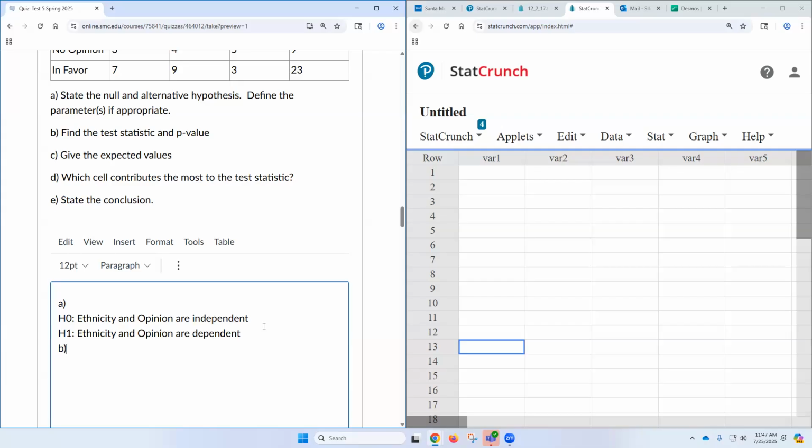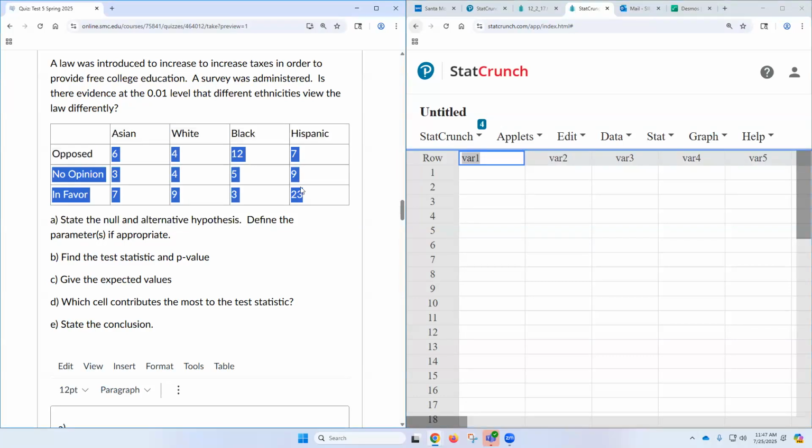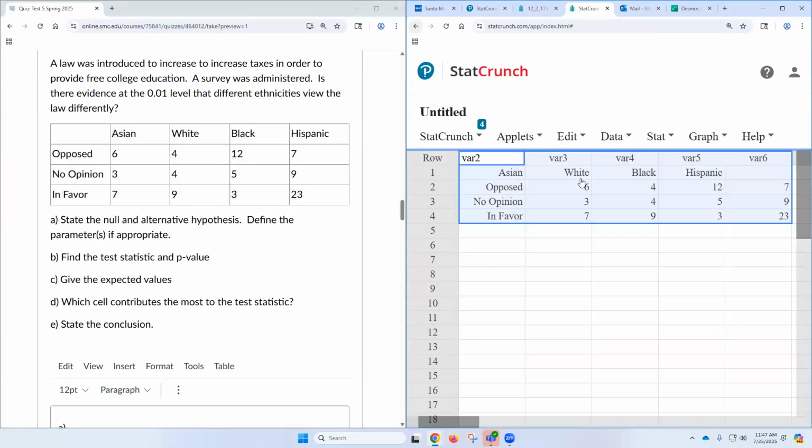B, find the test statistic and p-value. For this, we have to go and plug it all in. Can we copy all that or no? No, do it in bar 2. Just plug it in bar 2. And then just move Asian, white, Hispanic. We got to fix it a little bit.